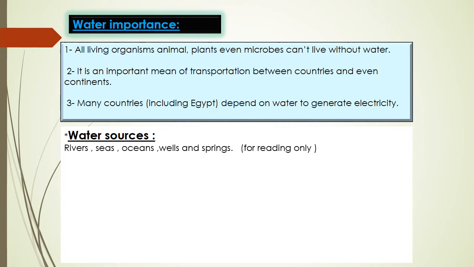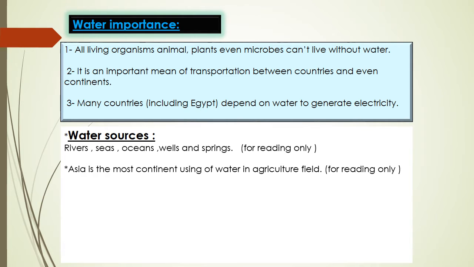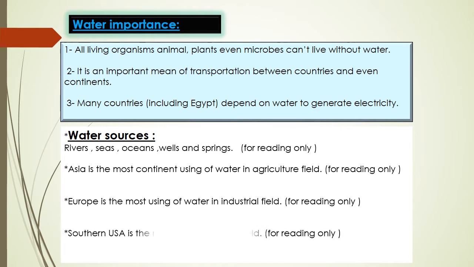Rivers, seas, oceans, wells, and springs are the most important sources of water. Asia is the continent that uses the most water in agriculture, and Europe uses the most water in industry. Southern USA is the highest in personal use.